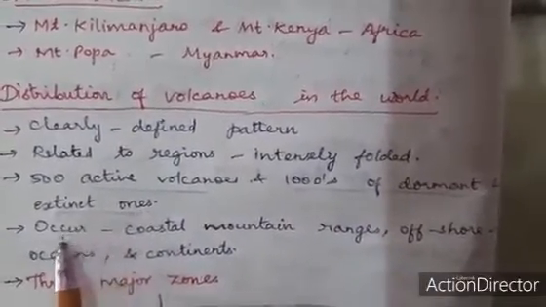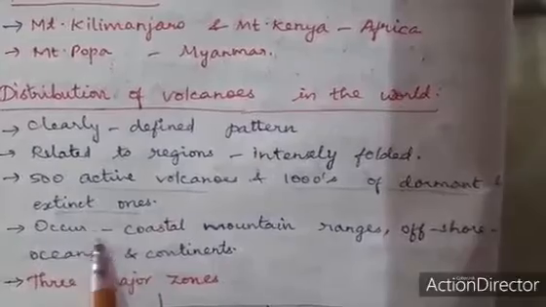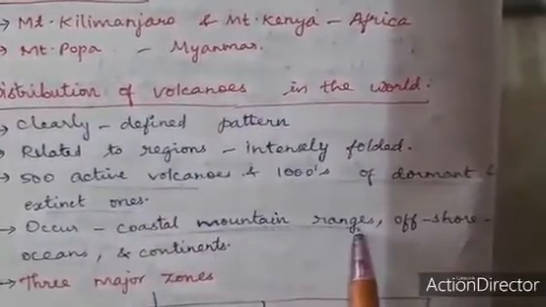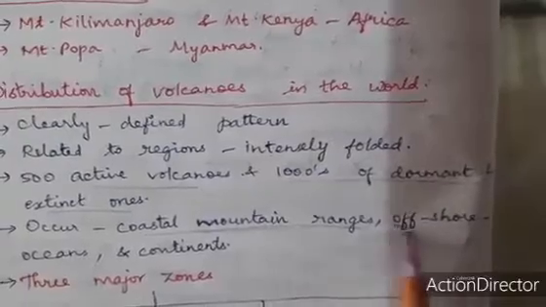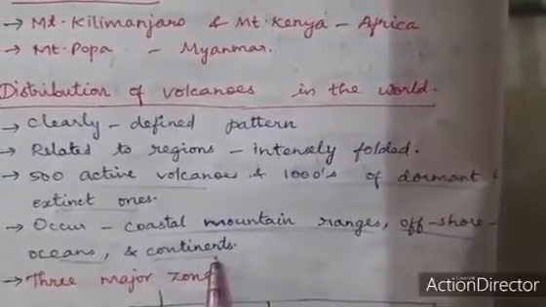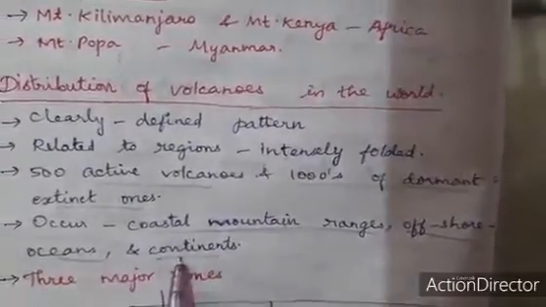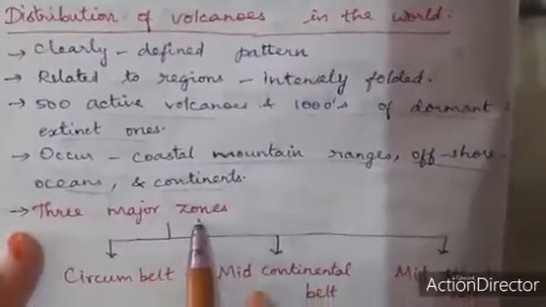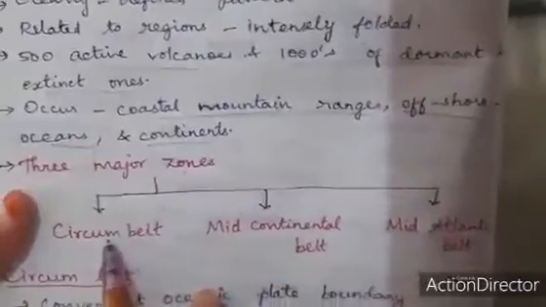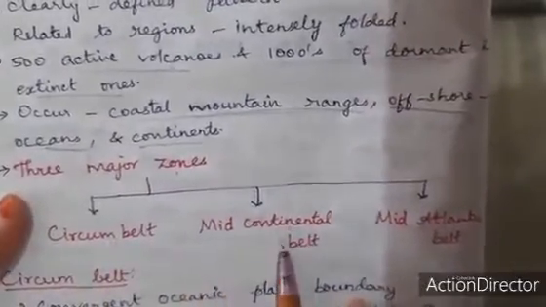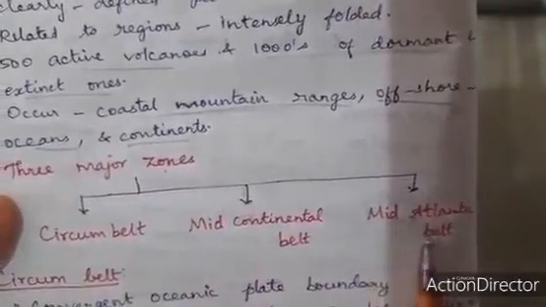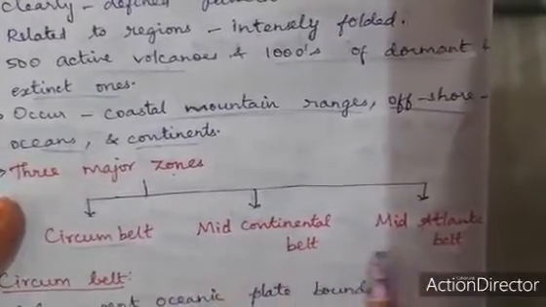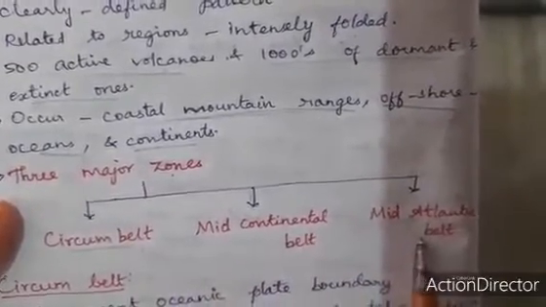This distribution of volcanoes occurs in coastal mountain ranges, and offshore in oceans and continents. In the distribution of volcanoes, there are three major zones: circum-Pacific belt, mid-continental belt and mid-Atlantic belt.